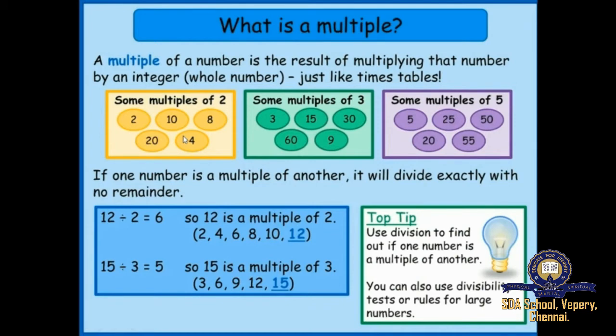So I'm just saying the two tables. Likewise, multiples of 3 are 3, 6, 9, 12, 15, and it goes on, right? So I'm saying three tables. Likewise, the multiples of 5 are 5, 10, 15, 20, 25, 30, and it goes on till infinity. So what is a multiple? A multiple of a number is the result of multiplying that number by an integer.